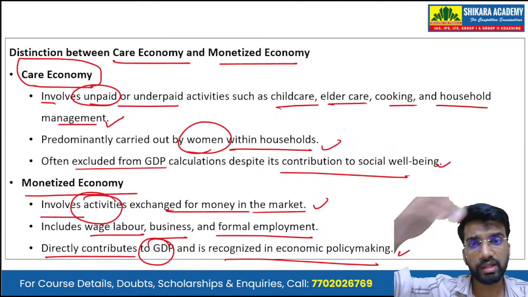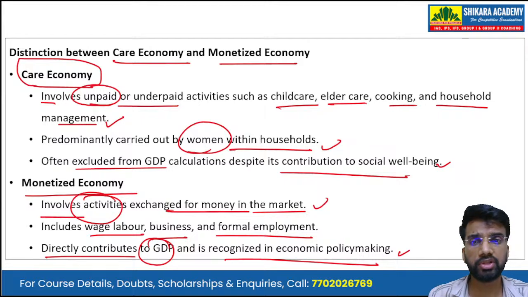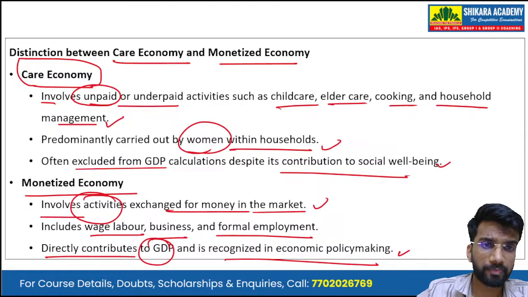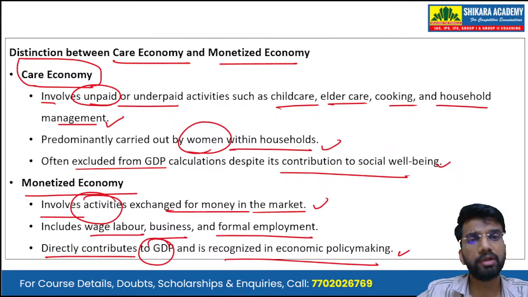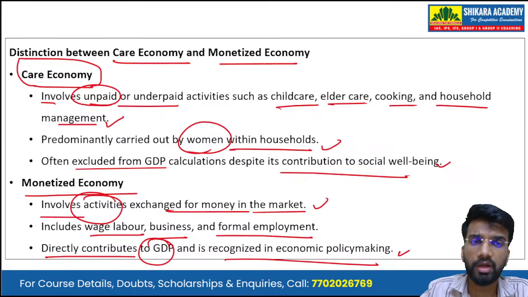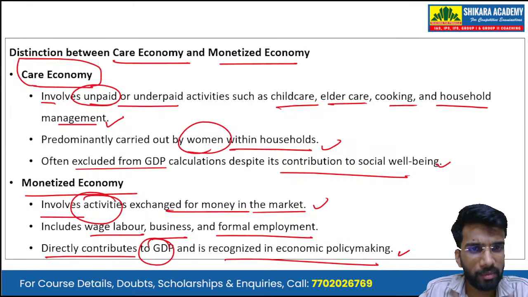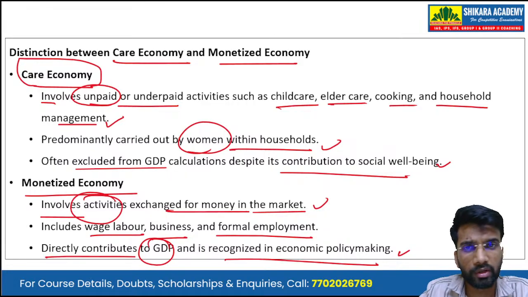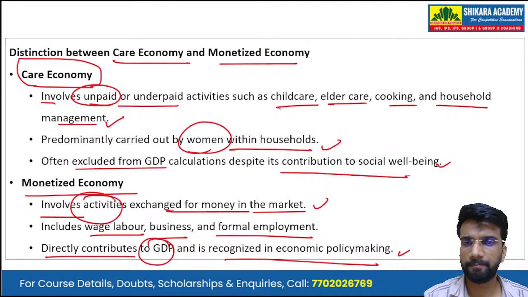Because these aspects of the monetized economy are included in the calculation of the GDP, they contribute directly to the GDP, and therefore they are recognized in economic policy making. And hence the care economy is often excluded from the GDP. It is not considered while calculating the GDP. So economic policy making also does not recognize, or does not give much importance to, the care economy.